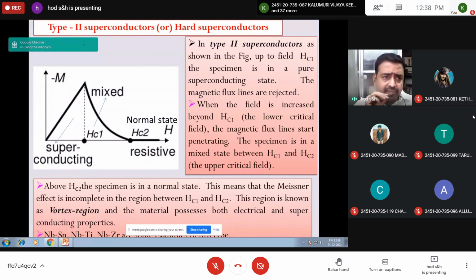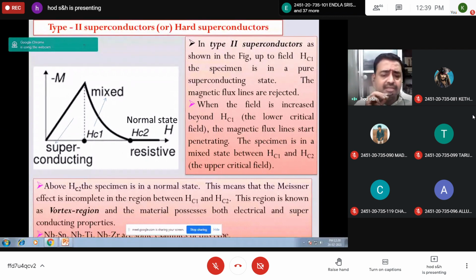So at Hc1, the field starts to penetrate the specimen, and this penetration continues up to Hc2. Between Hc1 and Hc2, the superconductor is in a mixed state, obeying both superconducting and electrical conducting behavior. Hc1 is called the lower critical field, and Hc2 the upper critical field. When the field goes beyond Hc2, the material loses its superconductivity completely and behaves as a normal conductor.